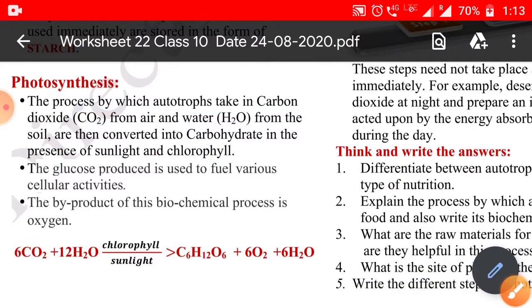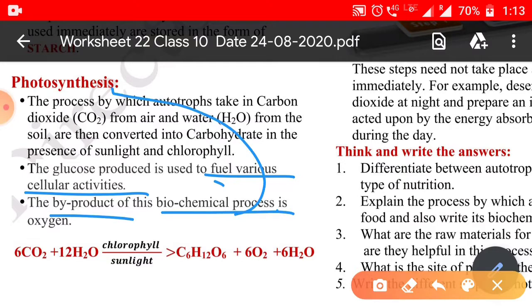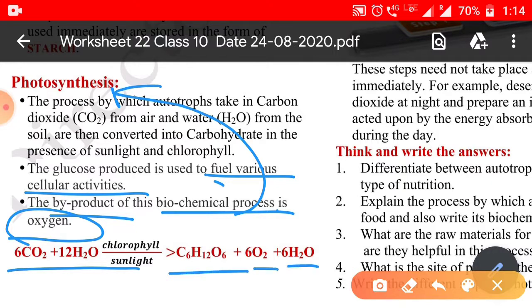The glucose produced is used to fuel various cellular activities. How does it fuel them? It is converted into ATP in the process of respiration. The byproduct of this biochemical process, photosynthesis, is oxygen, which is produced when water undergoes photolysis. The reaction is 6CO2 + 12H2O gives glucose, oxygen, and water.